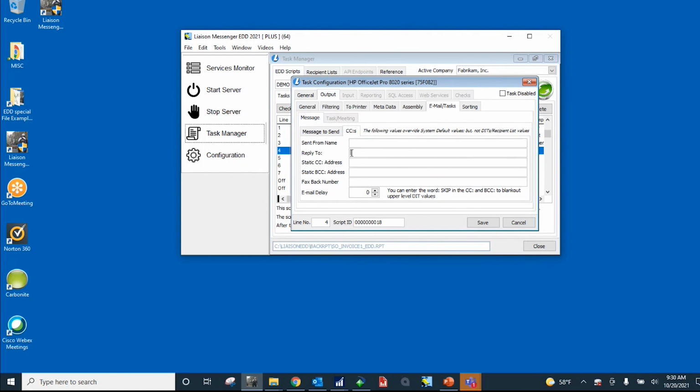So this could be set up at the line for whoever had created the invoice. We could set rules up so if they reply back to that email, it goes back to the individual that actually sent out the invoice to start, versus going into a central location. It's going to go back to the individual.